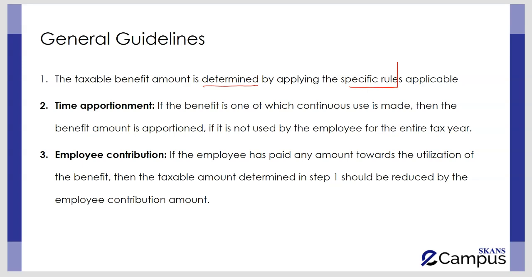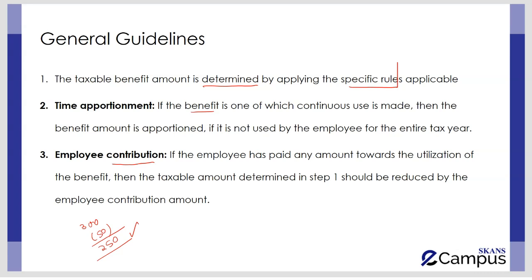And once we are done with the benefit, we need to see that if we haven't used the benefit for the whole of the tax year, then the benefit needs to be time apportioned. And if an employee would have paid anything in order to get the benefit, we have to deduct such contributions against the value of the benefit in order to reduce the benefit. For instance, if an employee is provided with a benefit of, let's say, 300, for which the employee is required to contribute 50 pounds, so technically the free element in the benefit is equivalent to 250 pounds, and that is said to be a taxable figure.